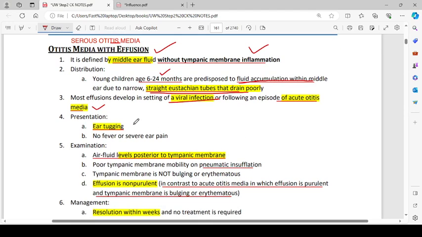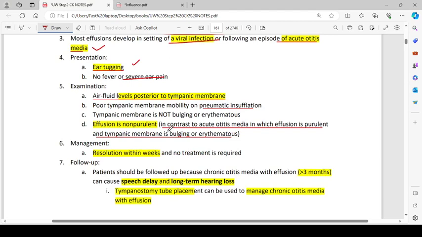The presentation is that the parents will come with a complaint of the child doing excessive ear tugging, with no fever or severe ear pain. Examination will show an air fluid level posterior to the tympanic membrane, and poor tympanic membrane mobility on pneumatic insufflation. Tympanic membrane is not bulging or erythematous. Effusion is non-purulent, in contrast to acute otitis media, in which the effusion is purulent and the tympanic membrane is bulging or erythematous. Management: resolution within weeks, no treatment is required.